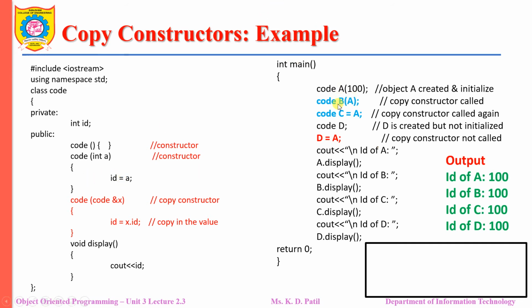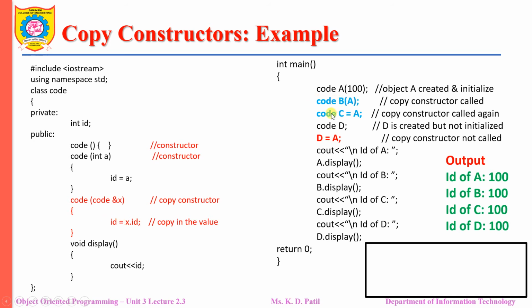Now if I write this syntax over here, the value of the data member, that is id, will be copied to the data member of an object b, and at this moment the copy constructor will be called. Through this reference variable, the value 100 of one object, the data member of object A, will be copied to the data member of object B.